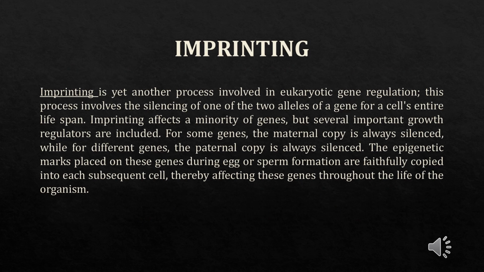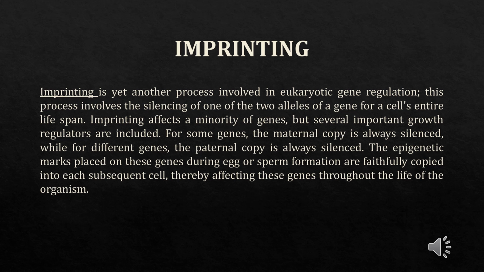Imprinting. Imprinting is yet another process involved in eukaryotic gene regulation. This process involves the silencing of one of two alleles of a gene for a cell's entire lifespan. Imprinting affects a minority of genes, but several important growth regulators are included.